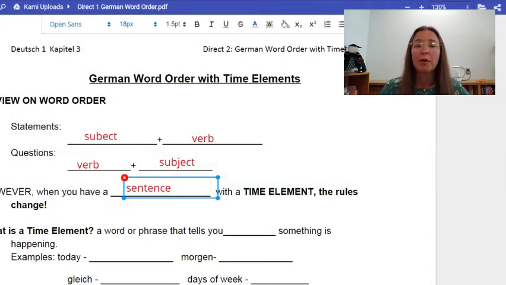Heute sprechen wir über Wortstellung. We're going to talk about word order. And before we talk about word order, we're going to review a little bit about when we have word order